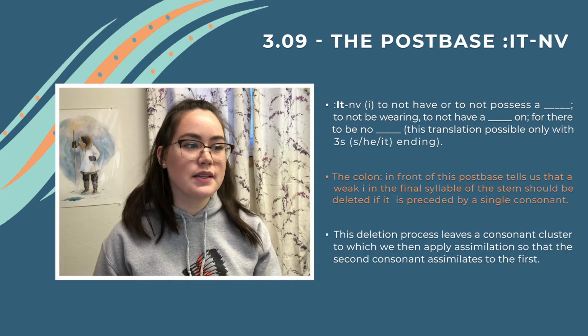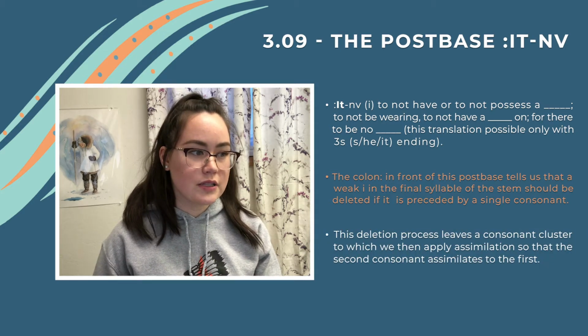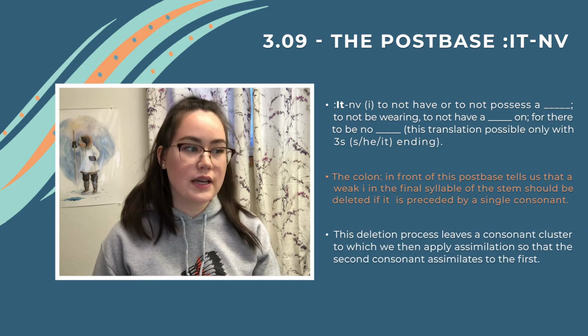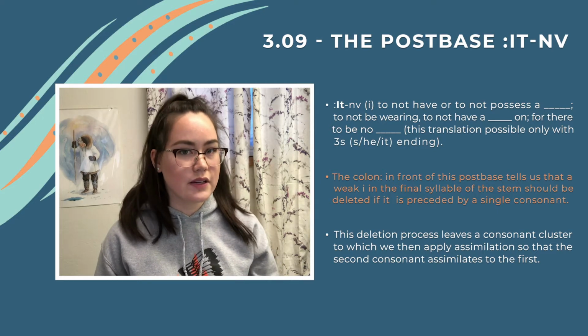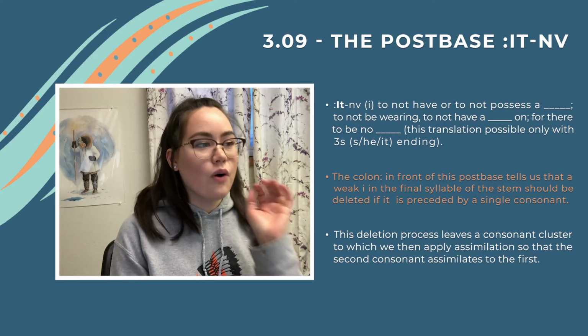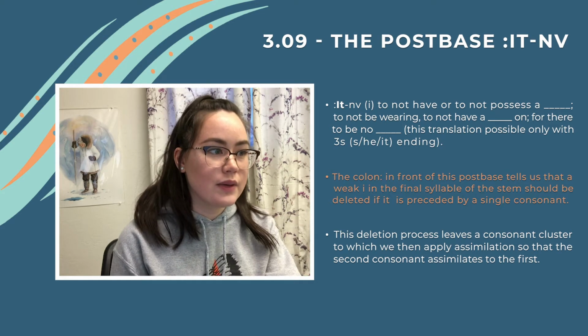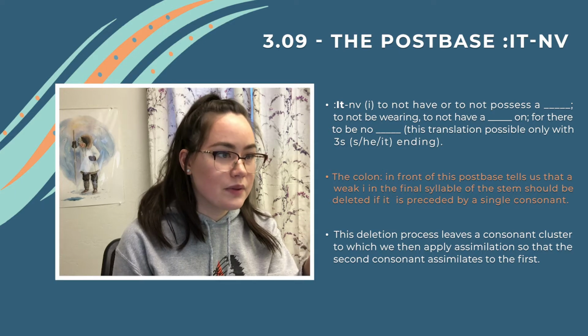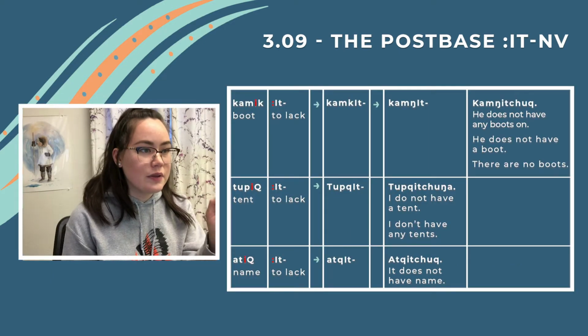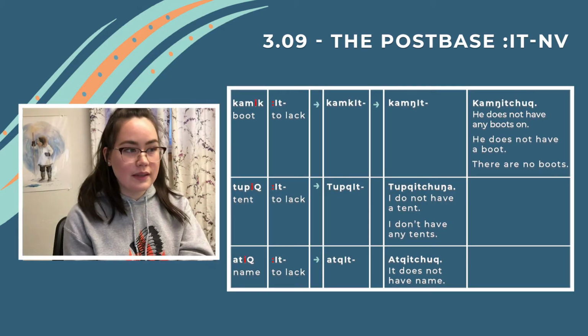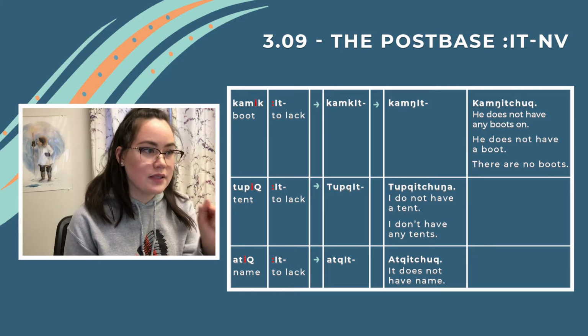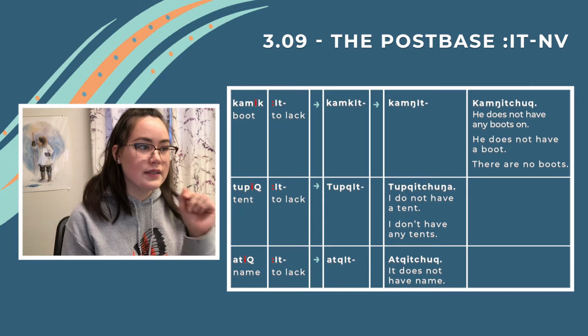This deletion process leaves a consonant cluster to which we then apply assimilation so that the second consonant assimilates to the first. For example, in the stem word kamik, the weak i in the final syllable should be deleted if it is preceded by a single consonant.